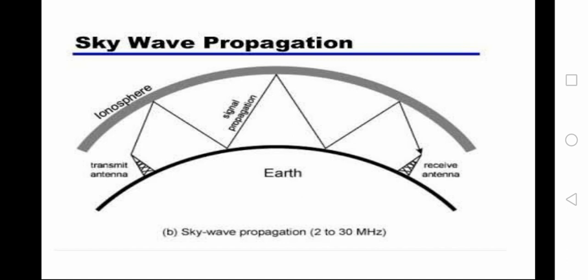Here is the figure showing the skywave propagation. The transmitter antenna sends signals into the sky and they are reflected by the ionospheric region of the atmosphere back to the Earth's surface.